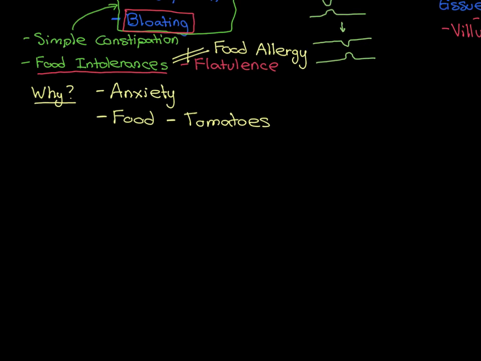So how do you then advise the patient to try and find the food that could be triggering this? Well, the common thing that we advise people to do is to keep a food diary. So what this involves doing is writing down what you eat on a daily basis, so what you have for breakfast, what you have for lunch, what you have for dinner, and also keeping a log of what your symptoms are like, how bad your symptoms are, and then you can look at this diary and try to find correlations between what you've eaten and how bad your symptoms are.